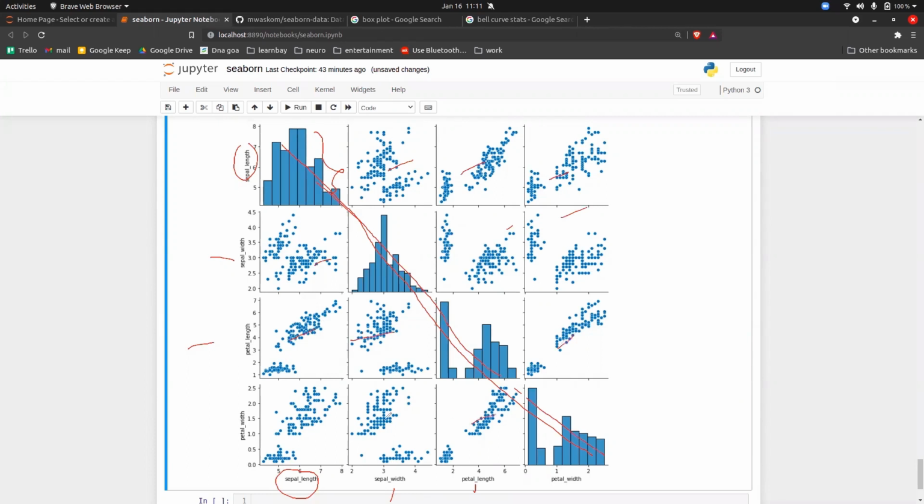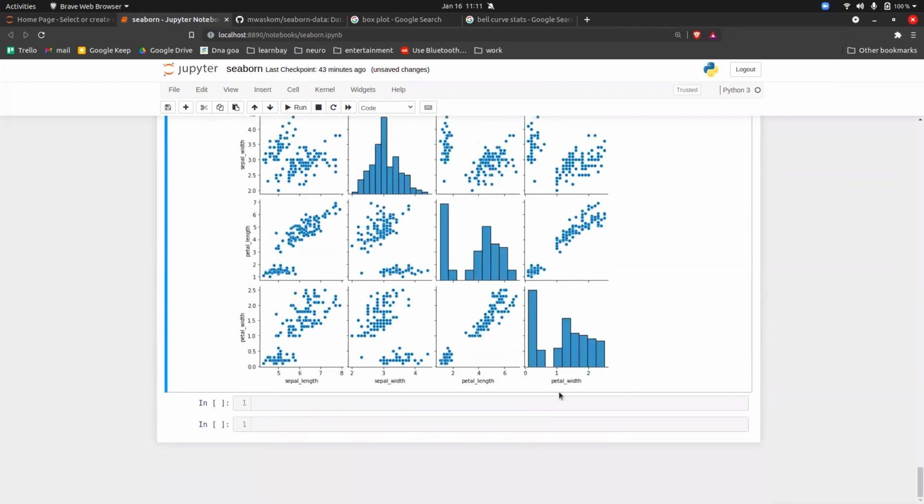So a pair plot is a graph which will tell you which columns are related and which columns are not related in one go. So you don't have to waste time here. This is what you call a pair plot, guys.